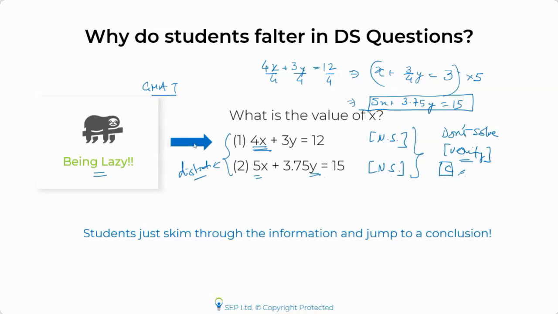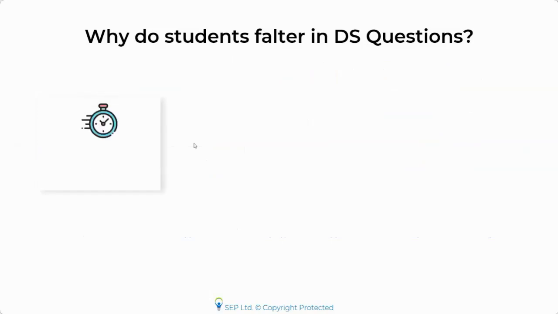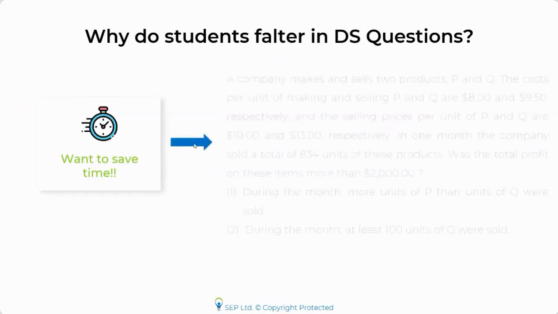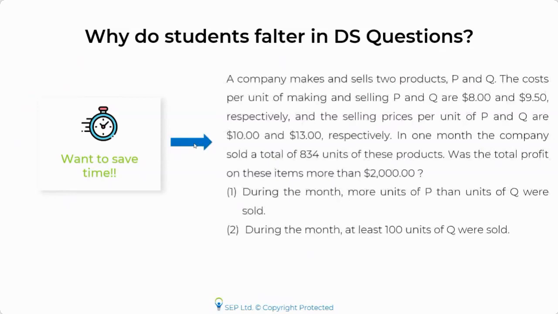Okay. Last is the most common problem, which I want to talk about, which is all of you have somewhere or the other at the back of your mind this tension that I need to save time. Now, I'm not saying don't save time. It's a timed exam, right? So obviously, you would want to save time, but to save time, solving questions in a hurry is not the solution.